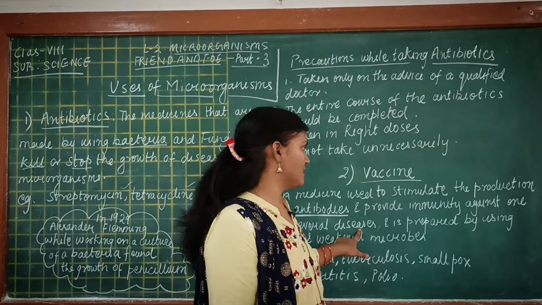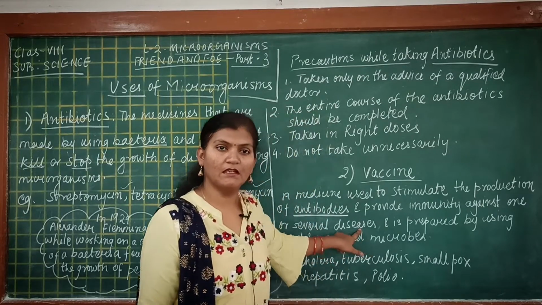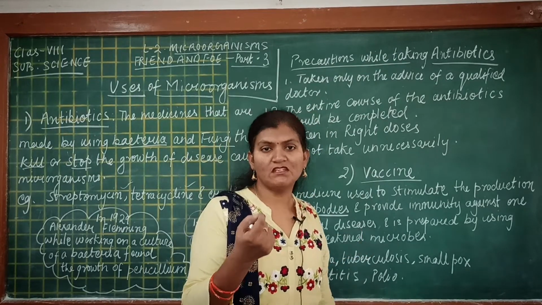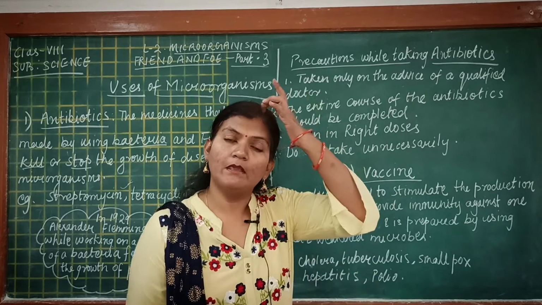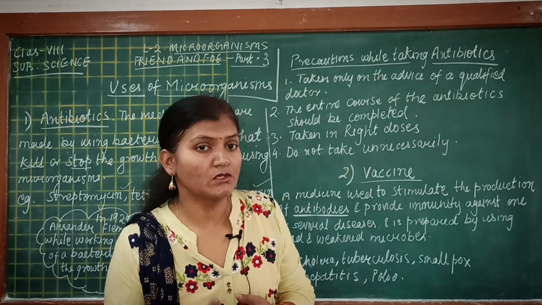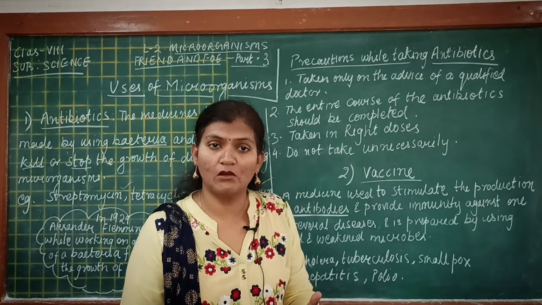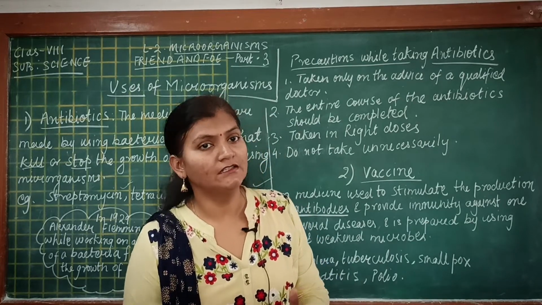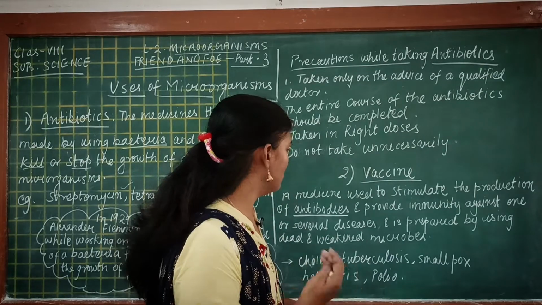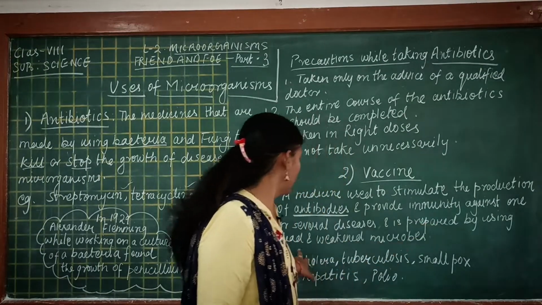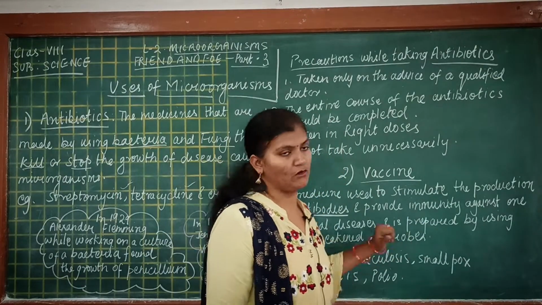Vaccines, when taken in the body, increase the production of antibodies and provide immunity against one or several diseases. They may fight not only one type of pathogen or disease causing organism, but other types of microorganisms also, and are prepared by using dead and weakened microbes.